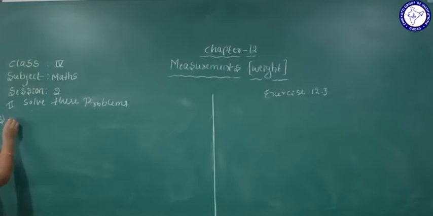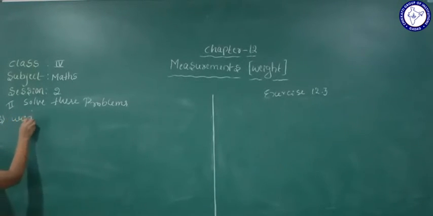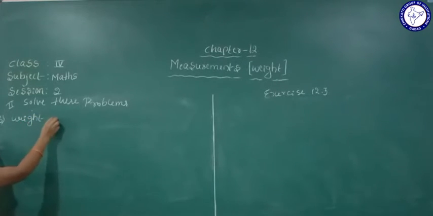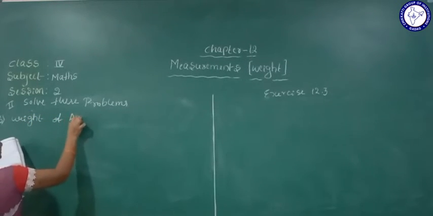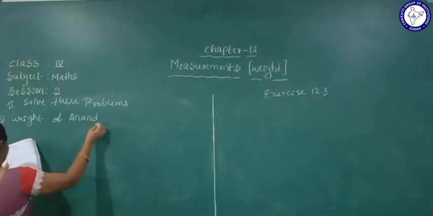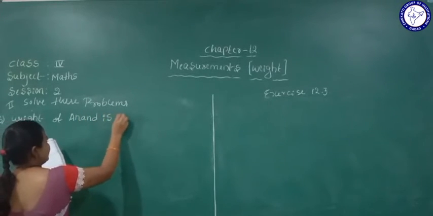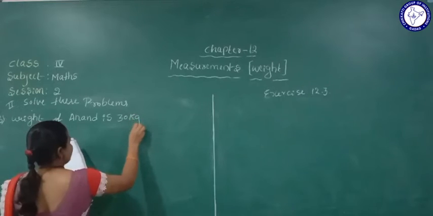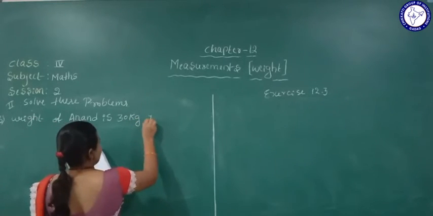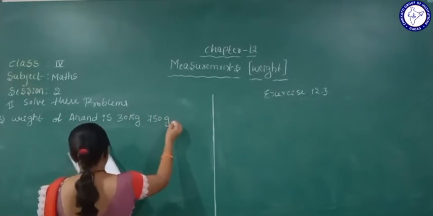Third one, weight of Anand is 30 kg, 750 gram.